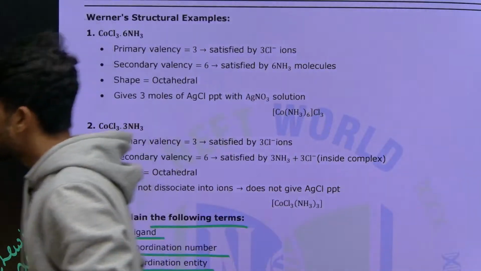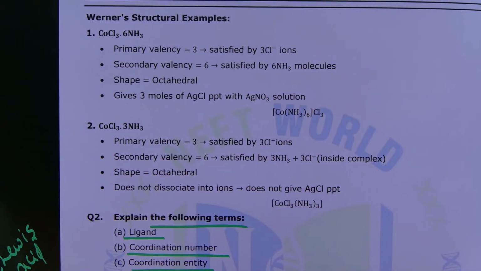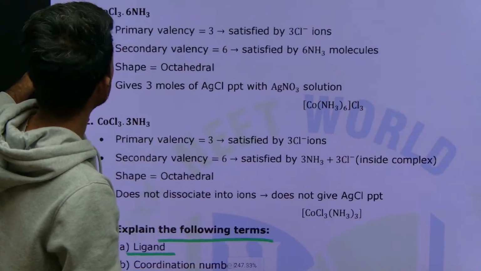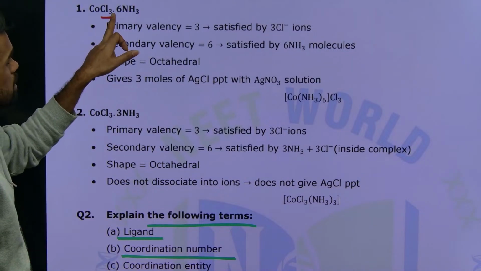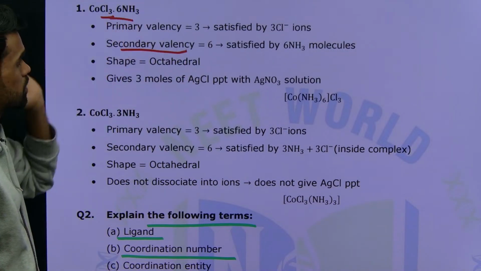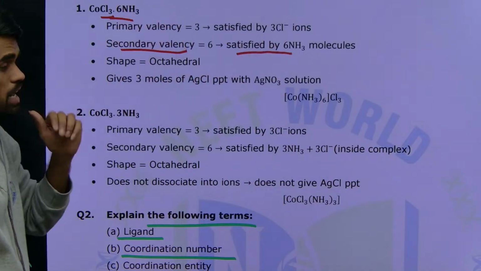Okay, those who are asking me. So now look at here. What I am saying, primary valency is 3 and secondary valency is 6. Okay, it is satisfied by 6 ammonia ligands in this case.